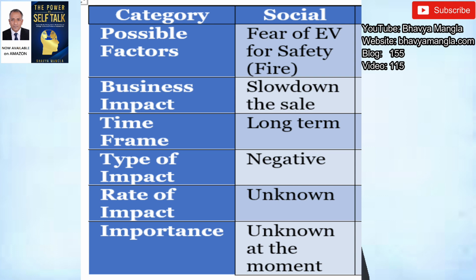Talking about the third, that is social. The possible factor at this moment with respect to society is fear. Whenever something new is coming, it always creates a lot of fear, and presently this is with respect to safety concerns. In India, we're hearing many cases of fire in electric vehicles. So what kind of safety features are there? What can be the business impact of that? Certainly it is going to slow down sales because people will not feel comfortable going with that. Something similar happened many years back when the bank started.